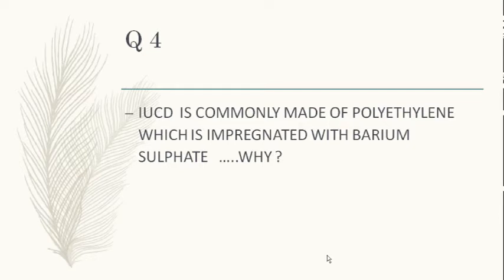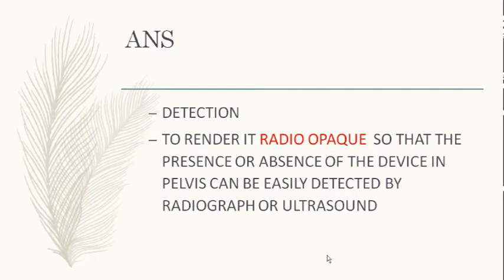So why do you want to do an X-ray? Ma'am, even in USG and MRI it can be visible, so that we can detect the site. This is only to detect. It is to make it radio opaque, so that if there is a missing thread or you are not able to locate it, and you want to do a USG, X-ray or MRI, then because of the barium sulfate you can detect it. So to render it radio opaque, the presence or absence of the device in the pelvis can be seen by radiograph, ultrasound or MRI.